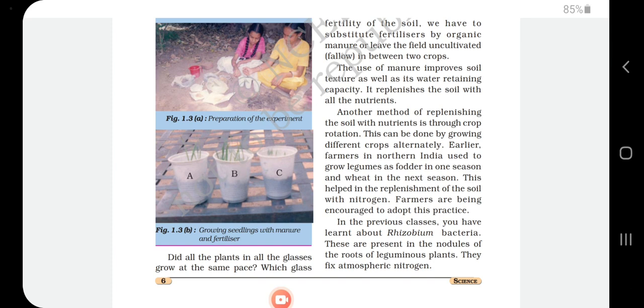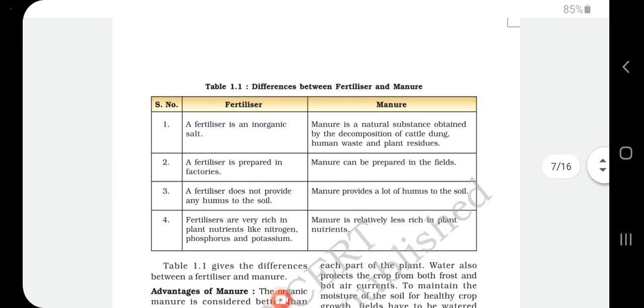These are present in the nodules of roots of leguminous plants. If you are growing a leguminous plant, the rhizobium bacteria already present in the soil will attach to the nodules of the plant, thereby fixing atmospheric nitrogen and converting it into ammonia.